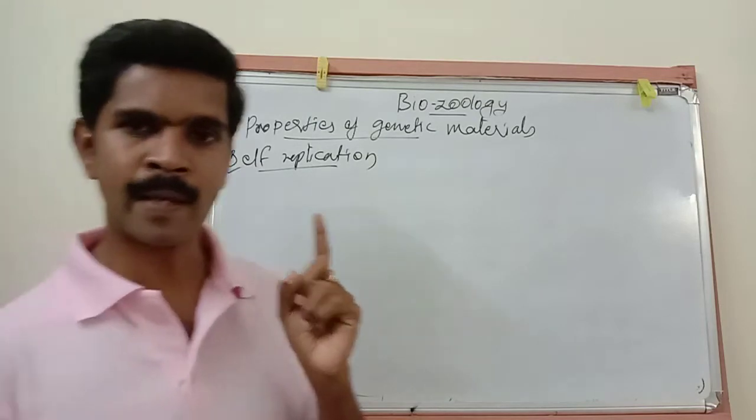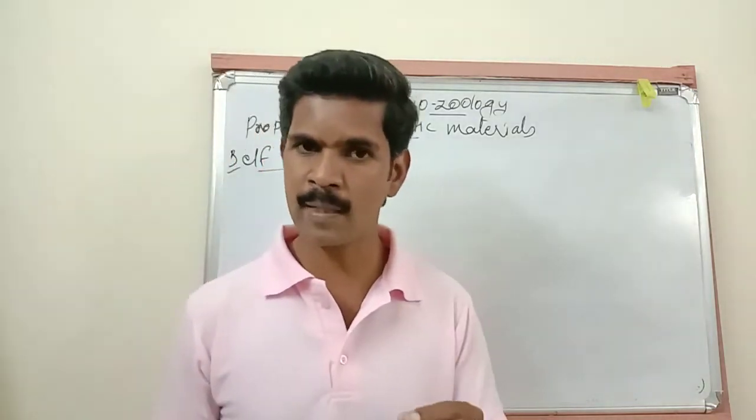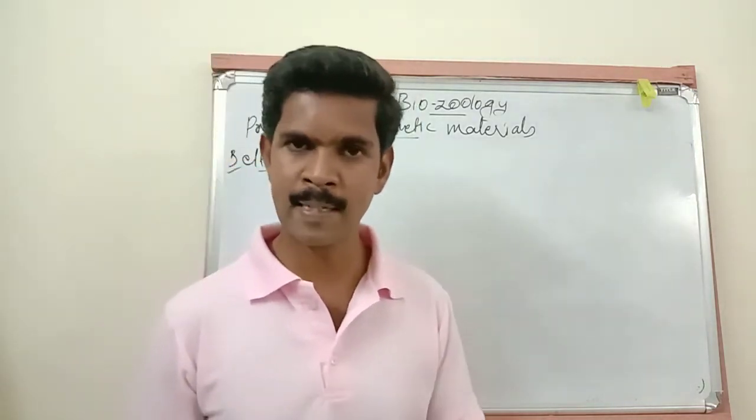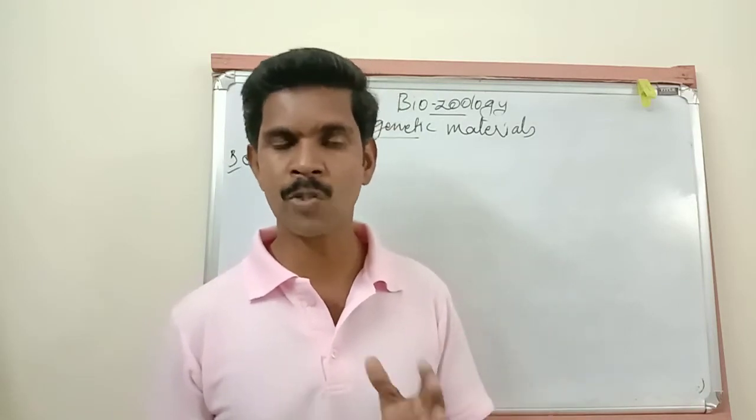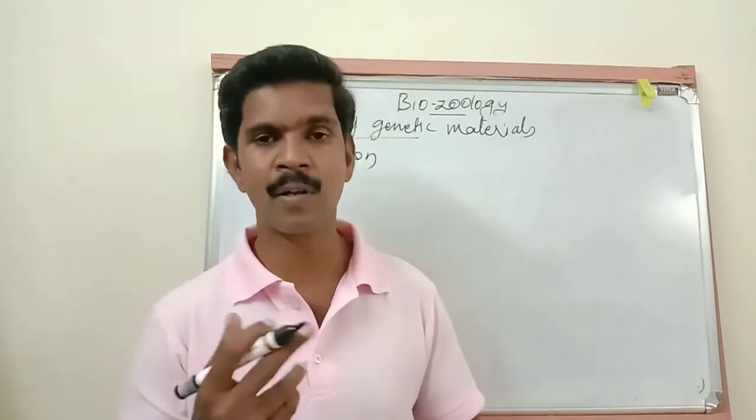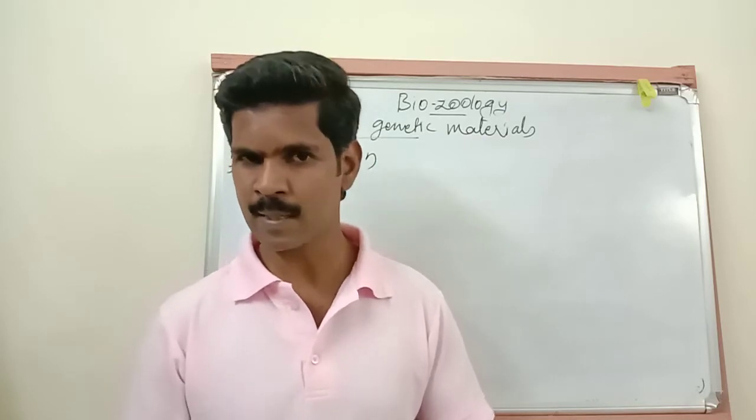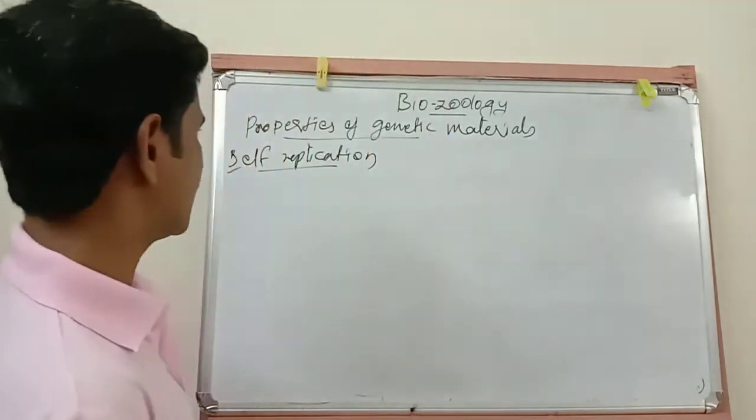So once again, I repeat this point. Based on the base pairing rules, both genetic materials, DNA and RNA, should have the capacity to self-replicate. Understand? The next property is stability.